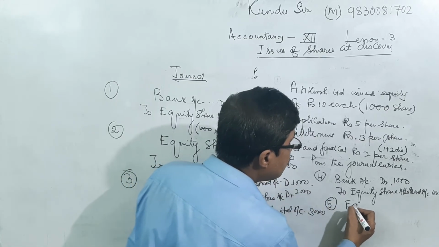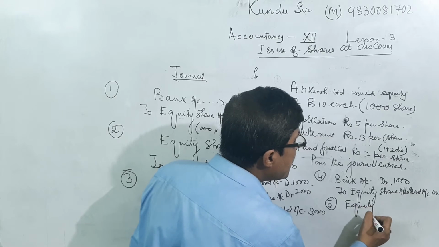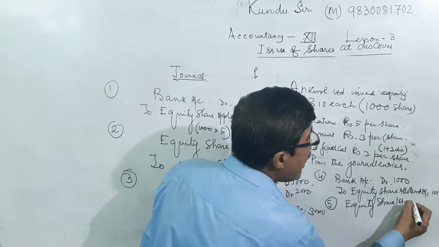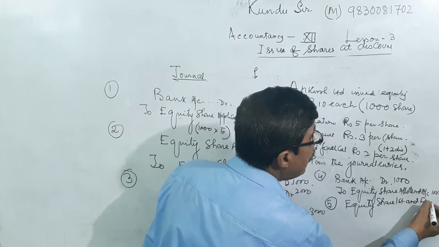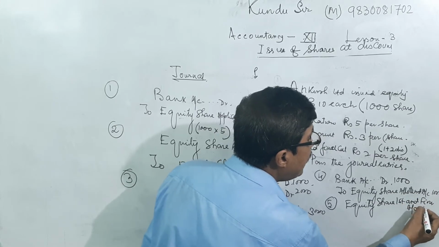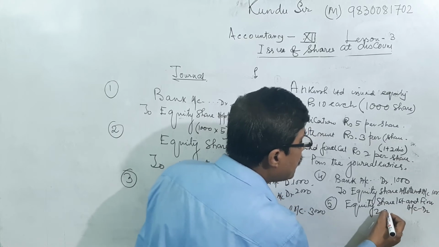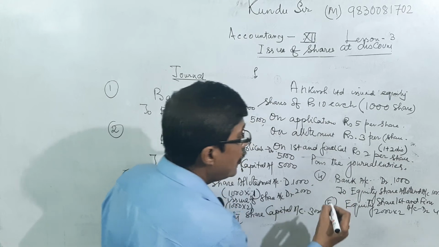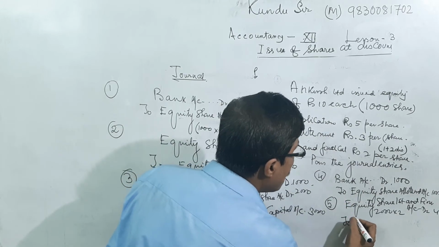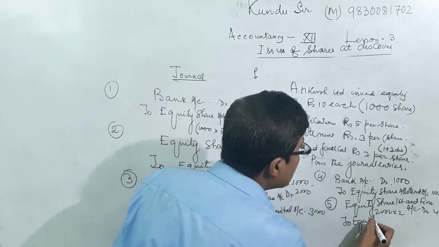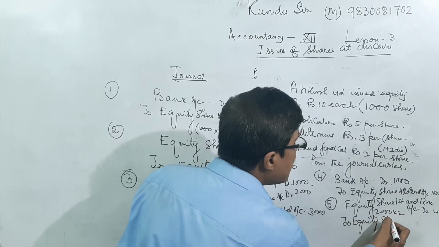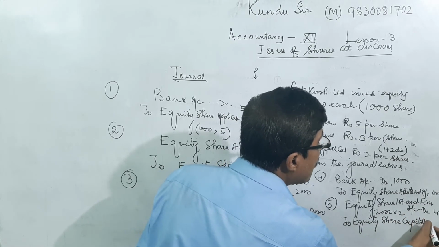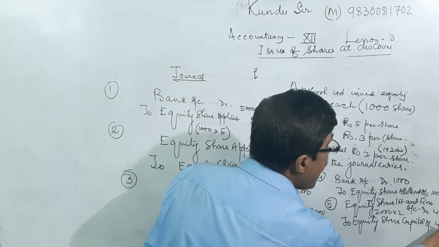Equity share first and final call account debit 2,000 into 2 equal to 4,000 to equity share capital account 4,000.